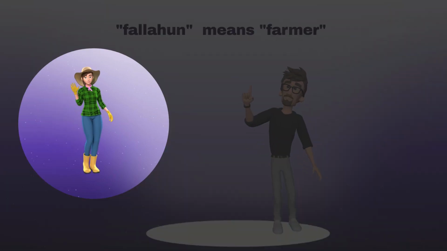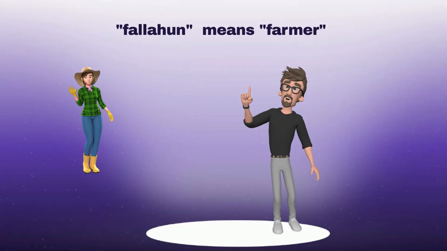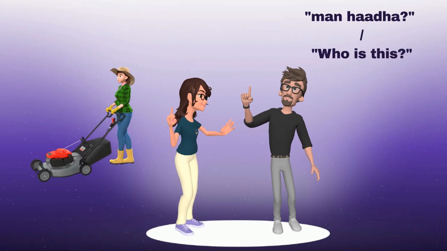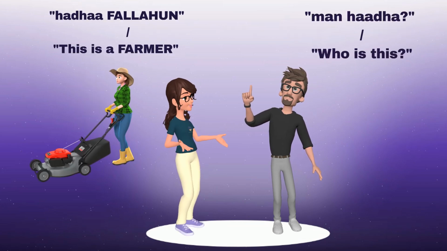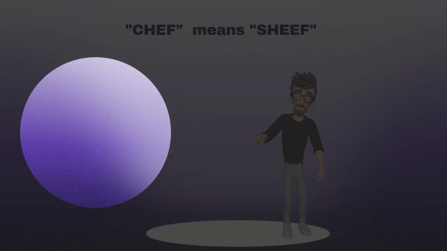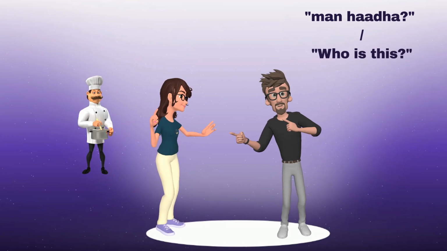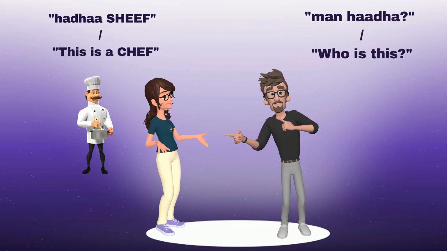Falahun translates to farmers in English. This term refers to individuals who are involved in agriculture or farming activities. Man hadha. Hadha falahun. The correct term for chef in Arabic is chief. Man hadha. Hadha sheaf.